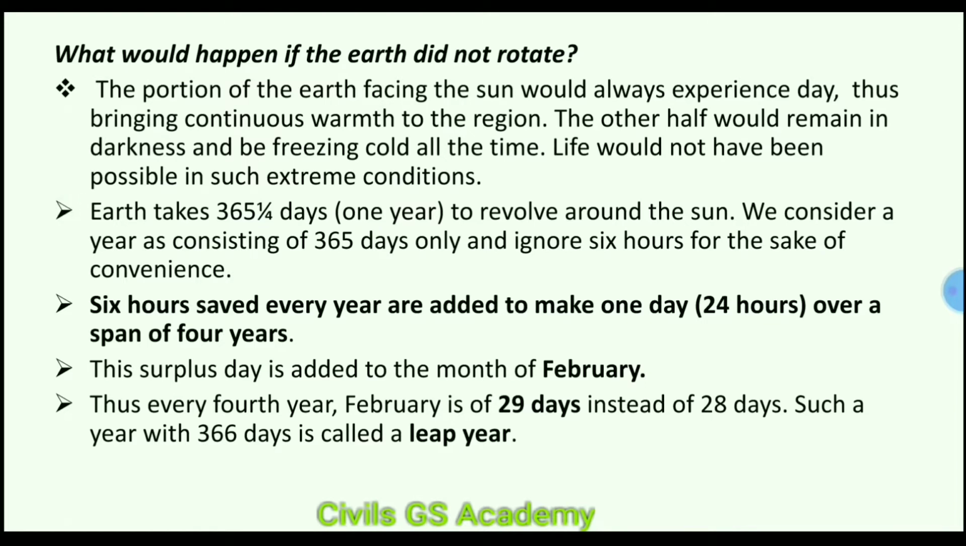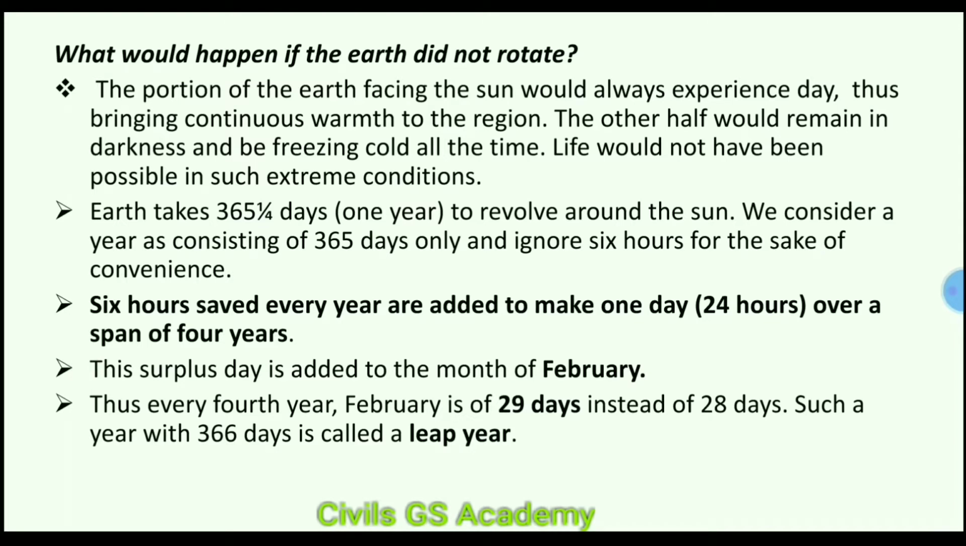Earth takes 365 1/4 days, meaning 1 year, to revolve around the sun. We consider a year as consisting of 365 days only, and ignore 6 hours for the sake of convenience. So we round off the year as 365 days. What happens to this remaining 1/4? See here, the 6 hours saved every year are added to make 1 day over a span of 4 years. So these 6 hours are added for 4 years and it becomes 24 hours.